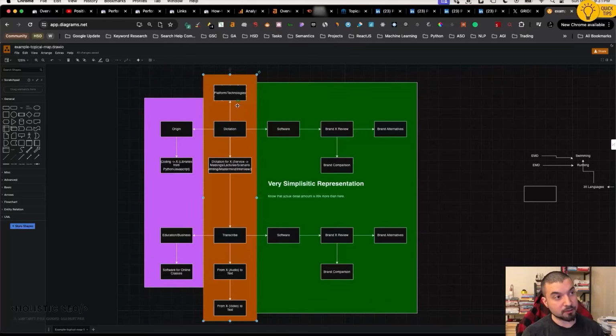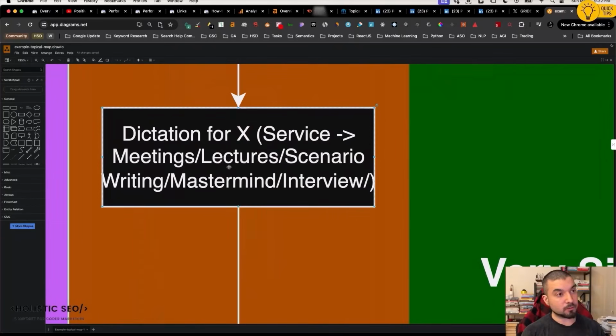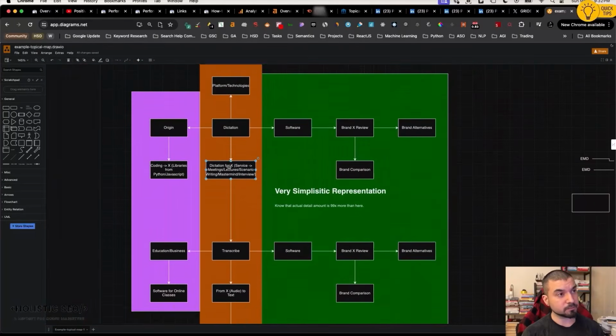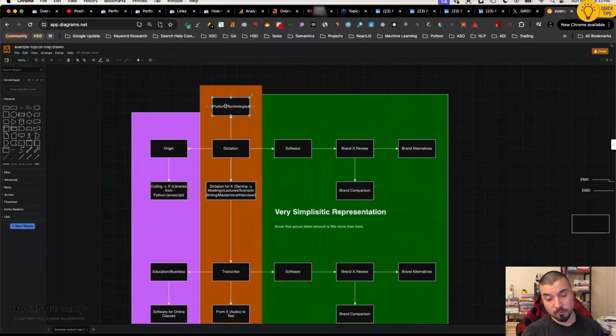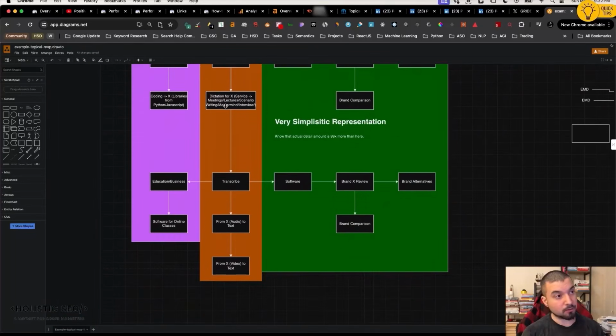The orange area is your core section, which means where you make money and what you are about, and your main source context, which involves your brand identity and your monetization methodology. And here we have different types of variations. Let's say here we have dictation for X. X here represents different variables: meetings, lectures, scenario writing even, or mastermind and interviews. And then we go for platforms or technologies like iPhone or Mac or other things.